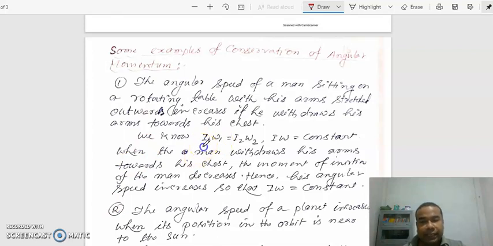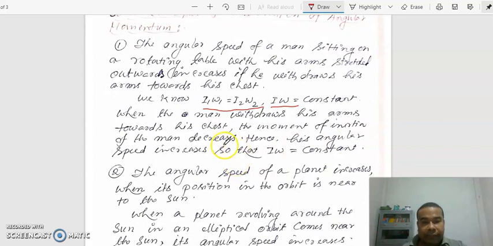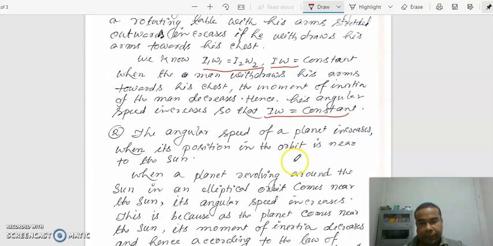Ultimately, if we apply I1 omega 1 equal to I2 omega 2, or I omega equal to constant. It happens to maintain the conservation of angular momentum. If one increases, another decreases, to maintain conservation of angular momentum.